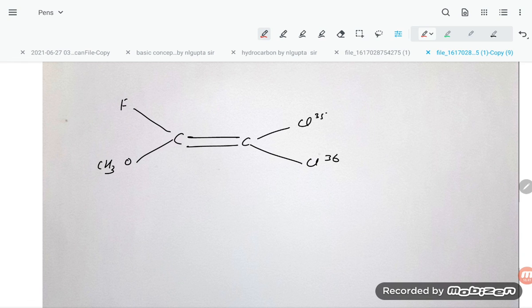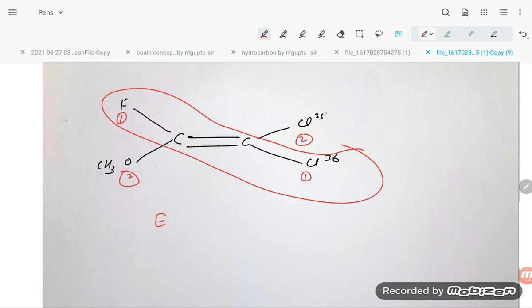Easily you can do 35, 36. This is 1 and 2. Oxygen, fluorine, this is 1 and 2. So both priority groups are on the opposite side. So this is the E isomer.